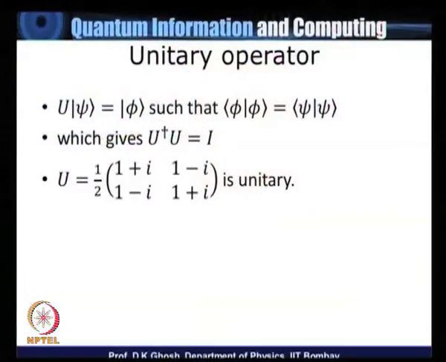So here is the definition: U psi is equal to phi. If this is what happens, the operator U is unitary if the state phi and state psi have the same norm, that is, phi phi equal to psi psi. Now, this automatically implies that U dagger U equals I, where I is the identity. You can check, for instance, that this is a unitary matrix.